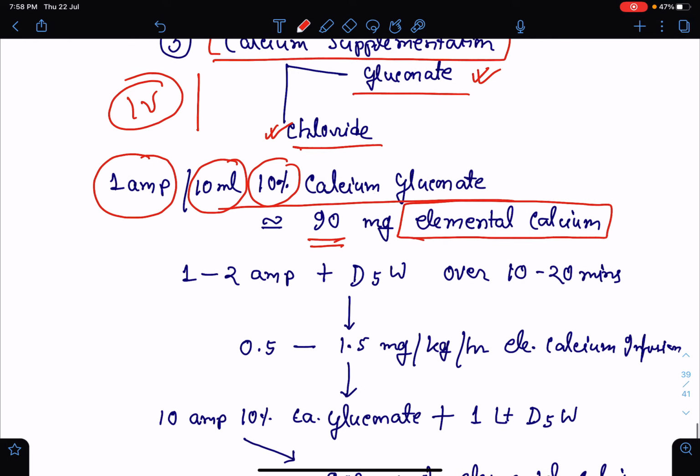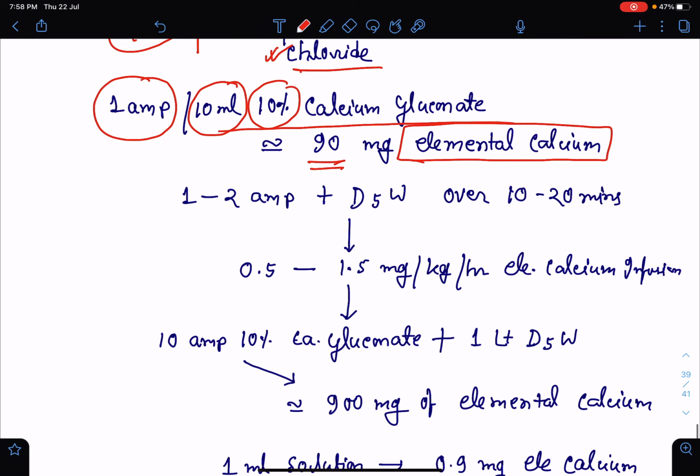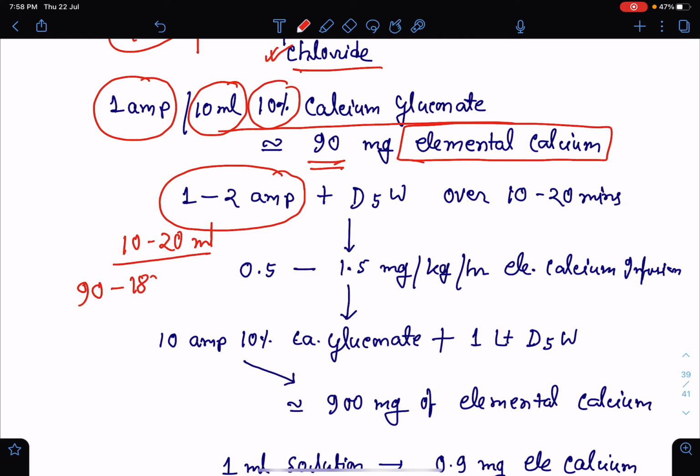Okay. So, in cases of acute severely symptomatic hypocalcemia, we will mix 1 to 2 ampoules of calcium gluconate, that is 10 to 20 ml of calcium gluconate, that will be equivalent to 90 to 180 milligram of elemental calcium.